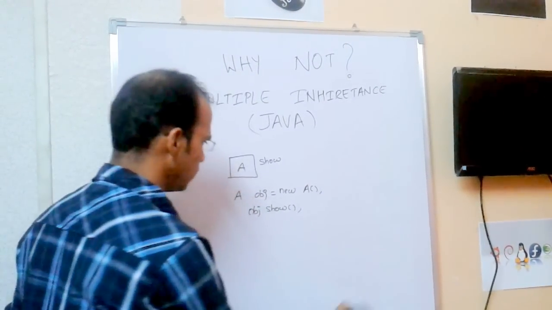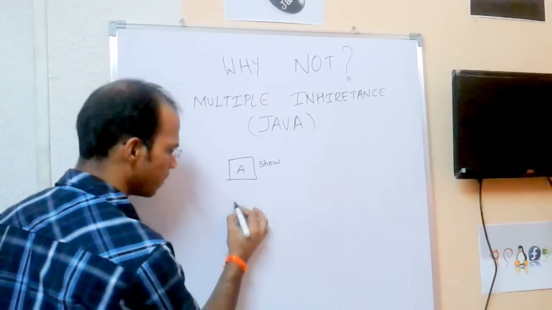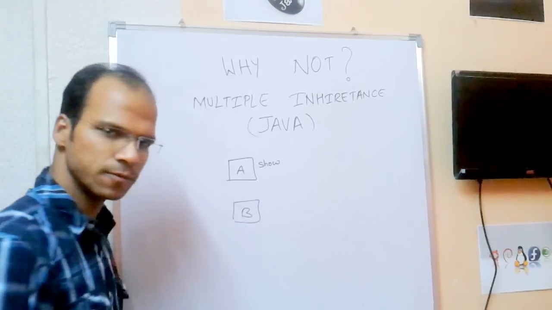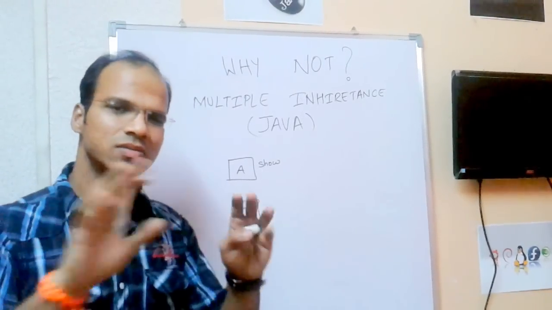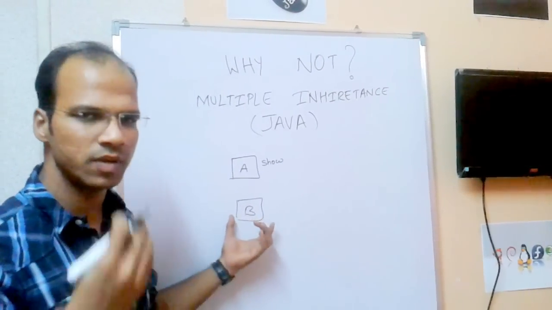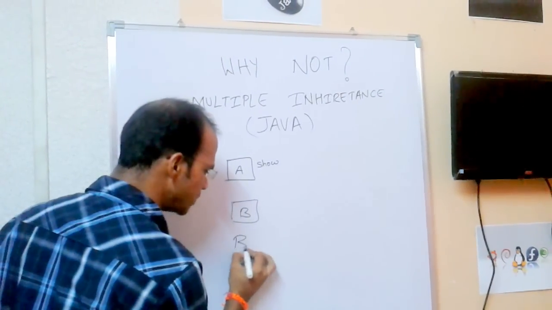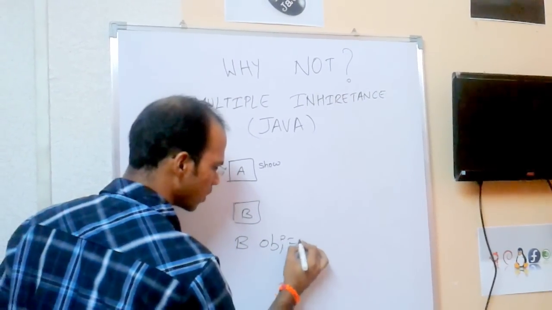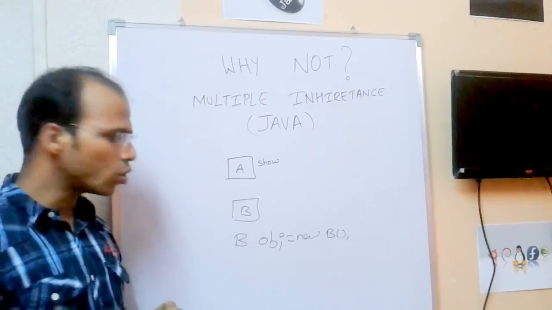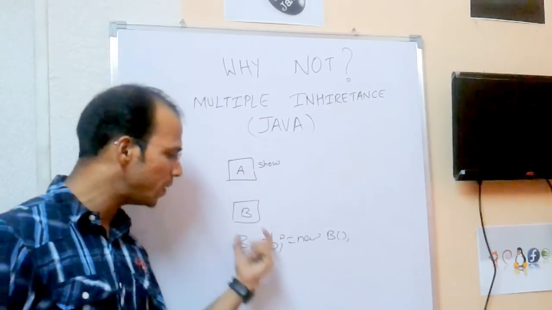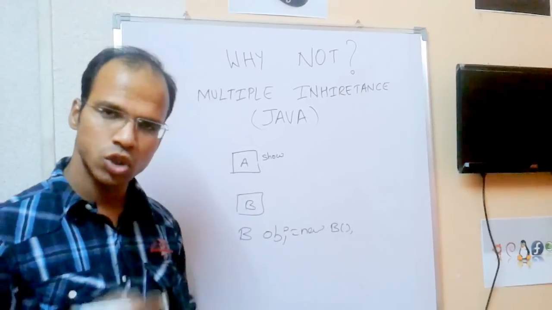Now let's imagine you have a new class, let it be class B. This time B doesn't do anything. It doesn't have any method and doesn't know anything. If I create an object of B and want to call the show method using the B object, it's not possible because B doesn't have a show method. So what can I do?